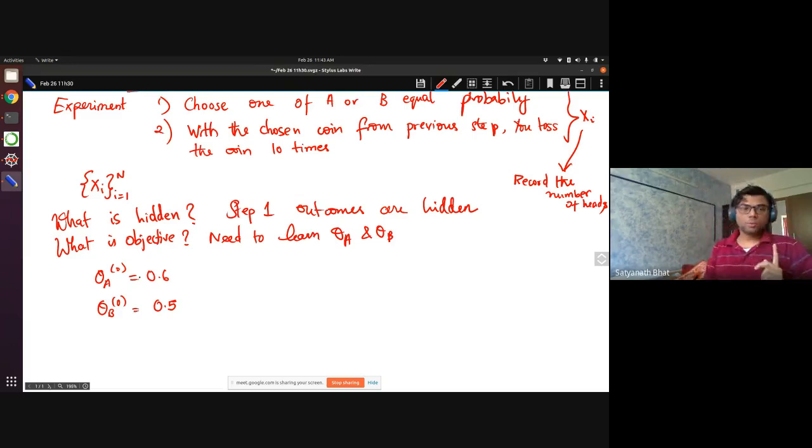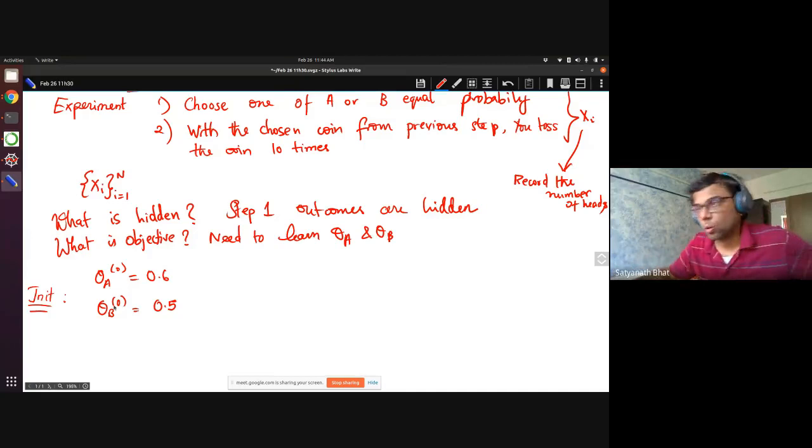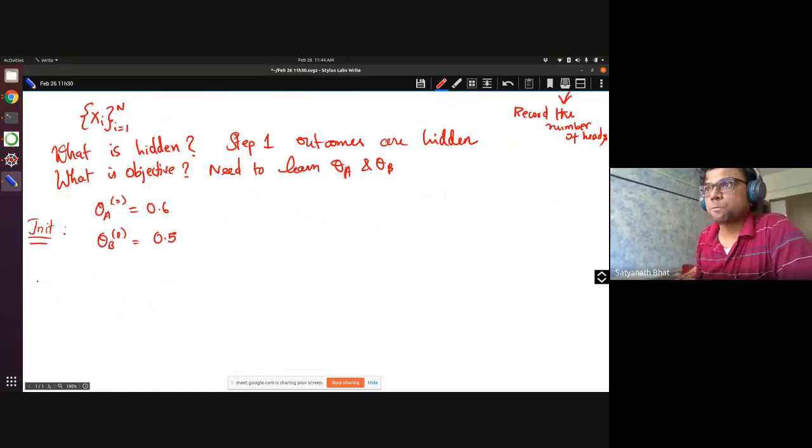What you need to be careful about, I will actually run this in a Python program and you will see how it works, but let's first derive theoretically what the steps should look like. So this is my initial guess, the initialization state. It has to be chosen randomly, and there is some care you need to exercise here. So this is the random initialization. Now the main step: loop till convergence.